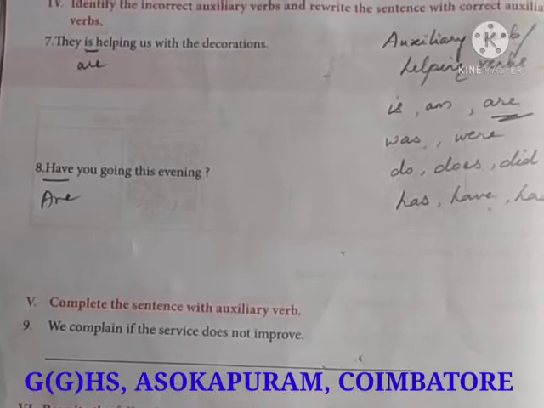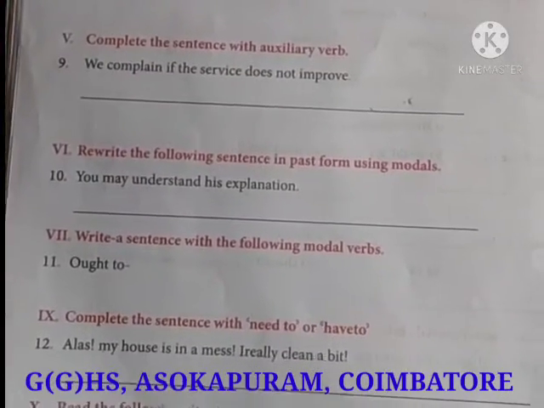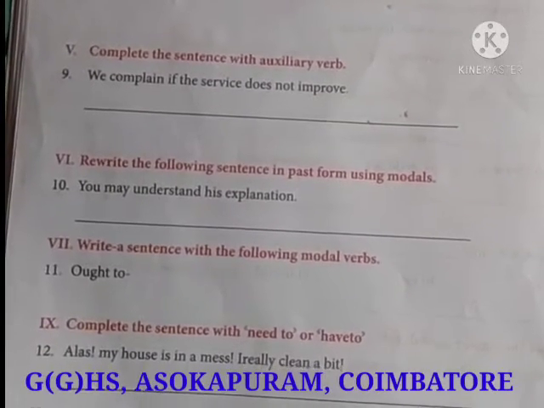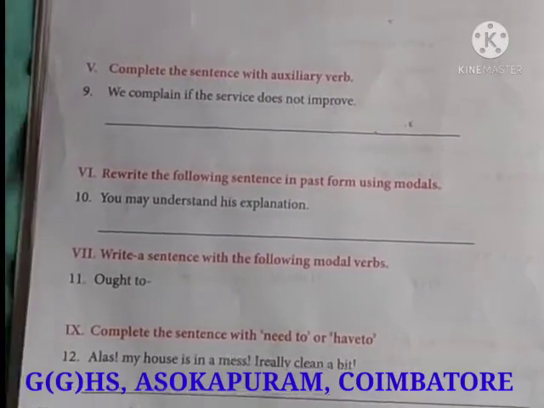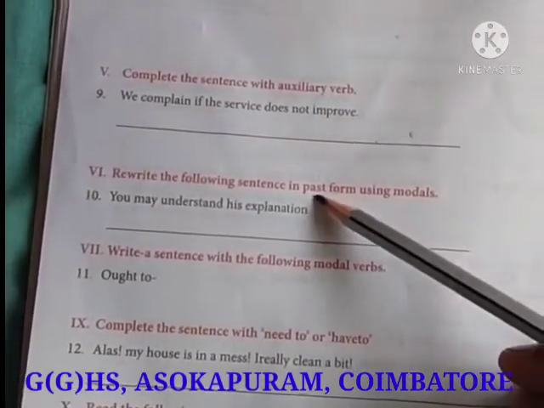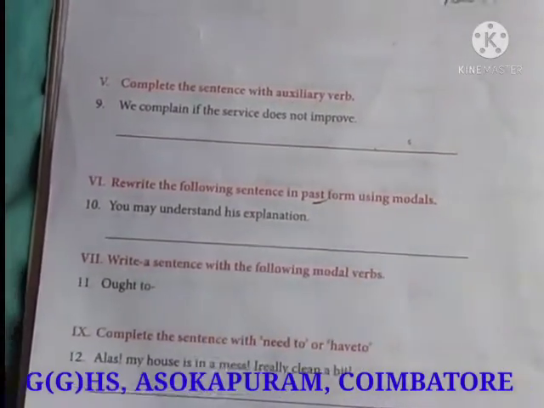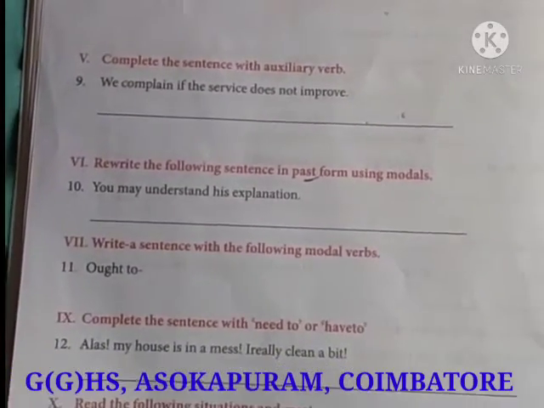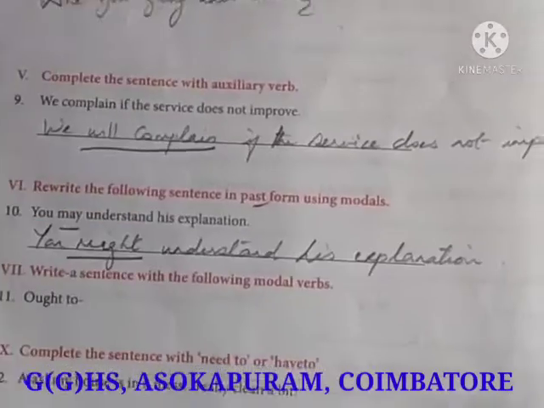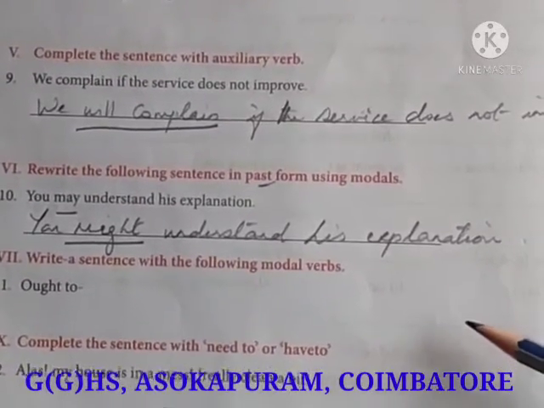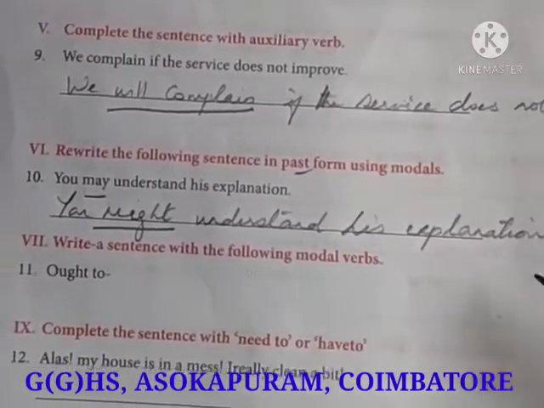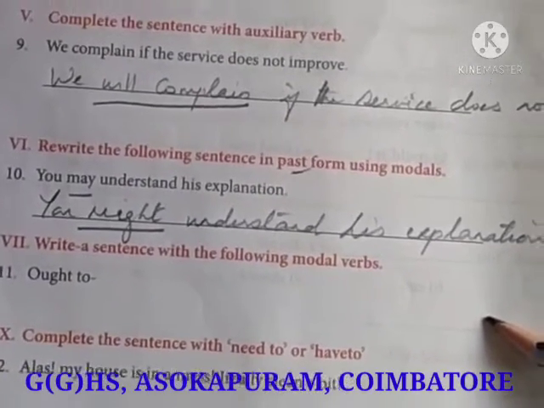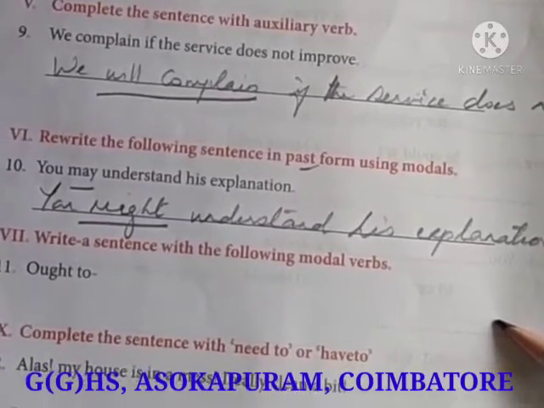Okay. Rewrite the following sentence in past form using modals. You may understand this explanation. So you're going to use the past form of the modal may. What is the past form of may? Might. So what's the answer? You might understand this explanation. Next, Roman letter 7. Write a sentence with the following modal verbs. Ought to. As I told you earlier, ought to is duty. You ought to respect the elders. You ought to follow the traffic rules.